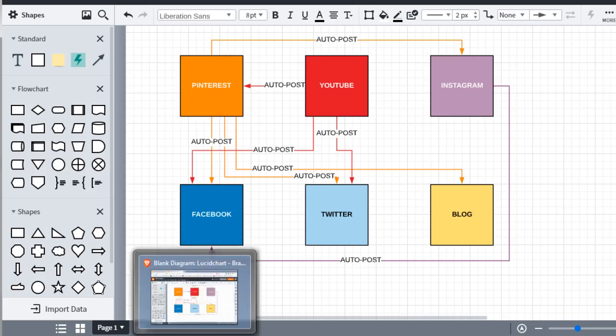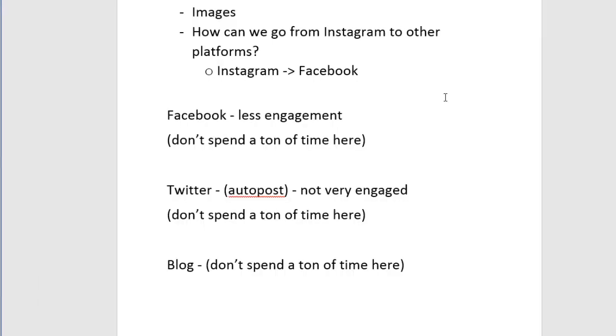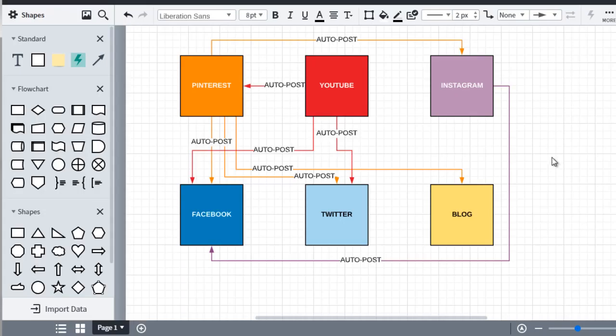All right, so we've taken all that. So the next thing we have is blog. If you wanted to get more complex, you could have all of these. When any of these happen, you could post any of these to the blog. But for the sake of simplicity, I'm just going to leave it as it is. All right, so let's move on to the next video and talk about the different automation tools that are available to you.